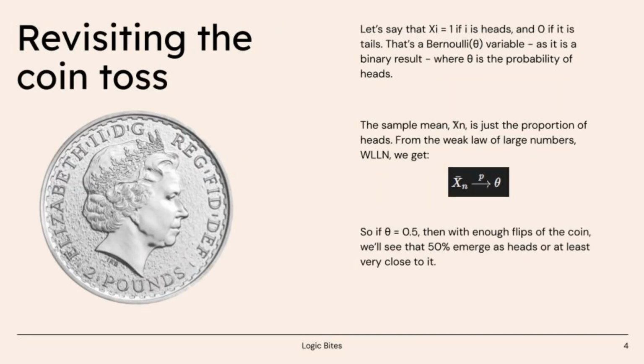Let's revisit the coin flip. Let's say Xi is 1 if toss i is heads and 0 if it's tails. That's a Bernoulli(θ) variable, where θ is the probability of heads. The sample mean, X̄n, is just the proportion of heads. The WLLN tells us X̄n converges in probability to θ, so if θ is 0.5, then with enough flips, we'll see that 50% emerges as heads. At least, very close to it.